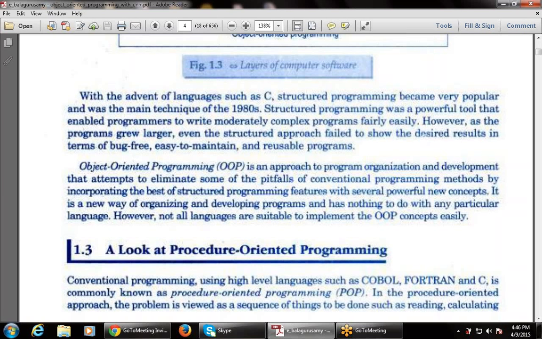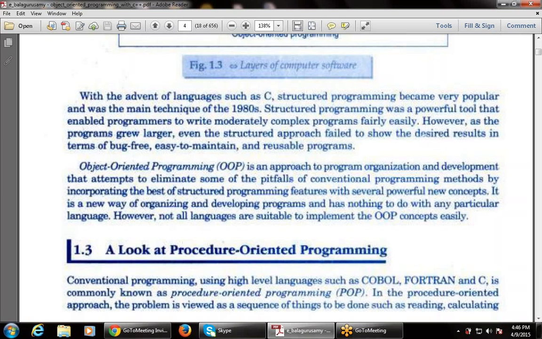Those limitations of the C language are removed by object oriented programming by incorporating the best of structured programming features with several powerful new concepts. It is a new way of organizing and developing programs and has nothing to do with any particular language. New way means new methods and new techniques are used to develop the programs.